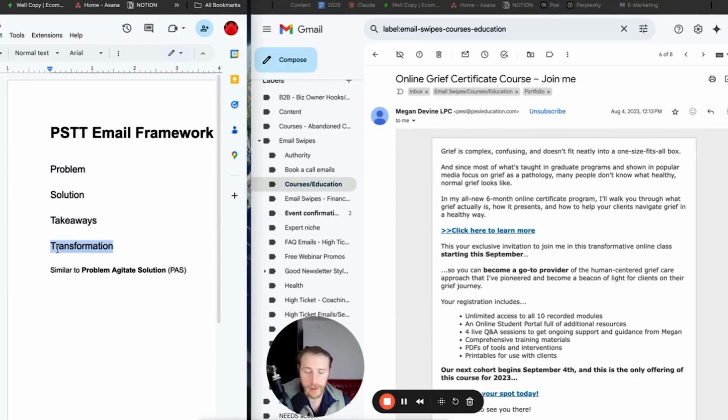Transformation is going to work for a less direct audience as well, because that's an emotional aspect. Transformation is essentially the rosy picture, the dream life outcome, the goal. If you were to do problem, agitate, solution, transformation is the main benefit they get from the solution. You get someone to take the solution, and where are they after they use that solution? How much better is their life? That's what transformation is.